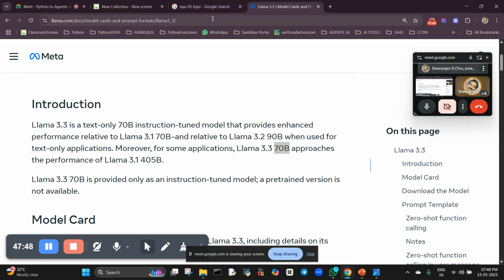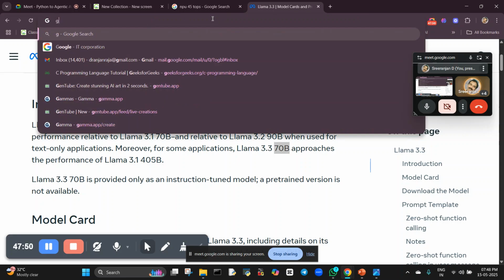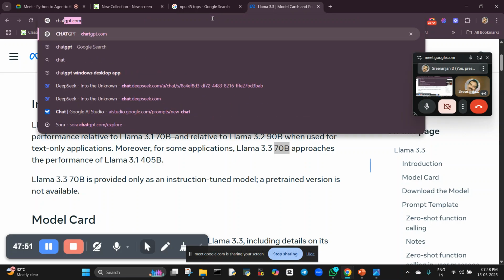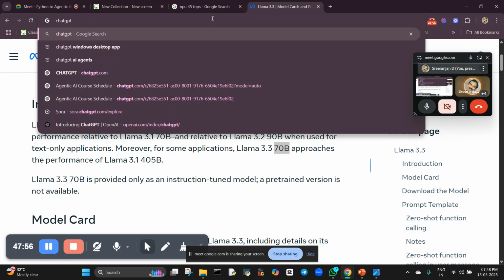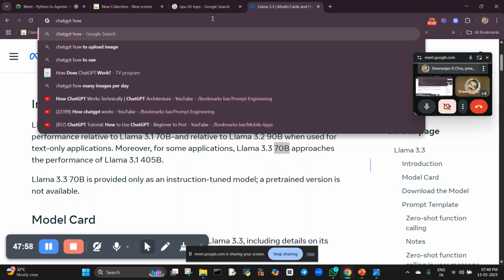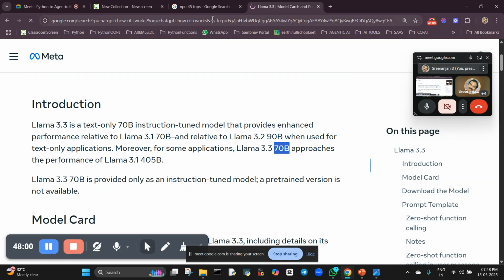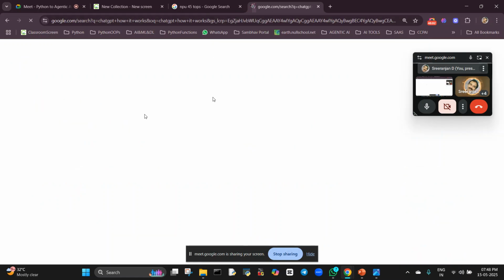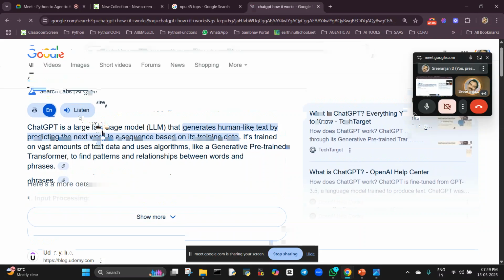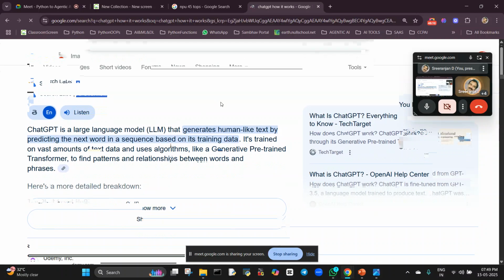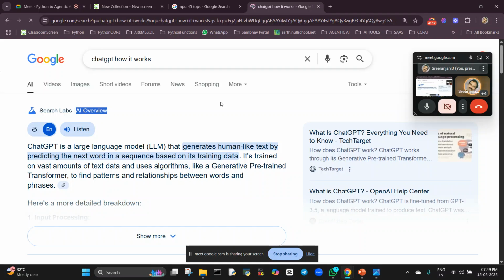We can search like this also: ChatGPT, how much data it is trained on, how it works. If you search like this, you can see the amount of data it is trained on. ChatGPT is one of the large language models, just like Gemini is the large language model for Google, isn't it?